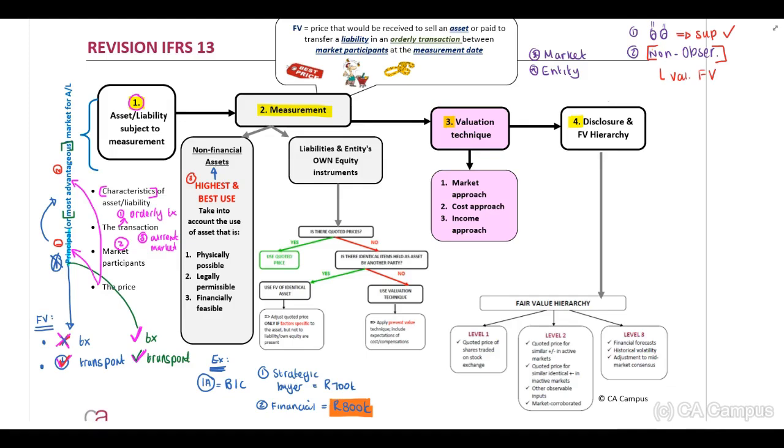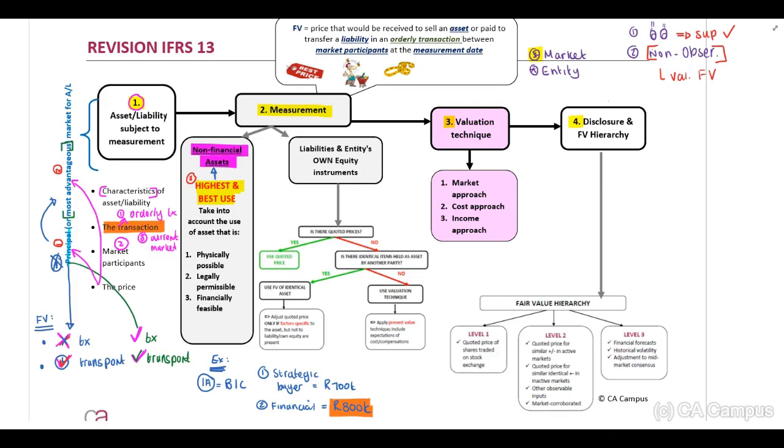Then when we look at measurement, immediately guys, if you identify that there is a non-financial asset, you need to know that you should use the highest and best use. You will have to discuss the fact that fair value is a market-based measurement and not entity-specific. And then you will most probably have to discuss the fact that it should be an orderly transaction, between market participants, under current market conditions. And then important, if it's a non-financial asset, you need to use the highest and best use.